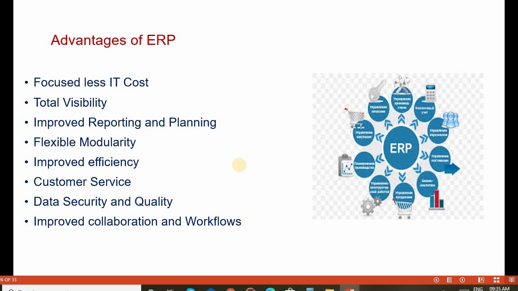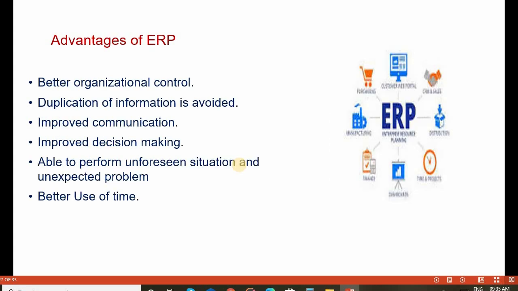Customer service is enhanced, data security is protected and quality is maintained. It improves collaboration and workflows within the network, and provides better organizational control. Duplication of information is avoided. It improves communication between the user and systems, and improves decision making. It can handle unforeseen situations and unexpected problems, and makes better use of time.